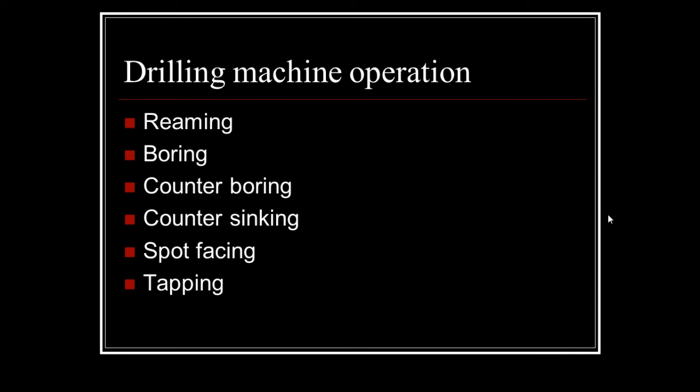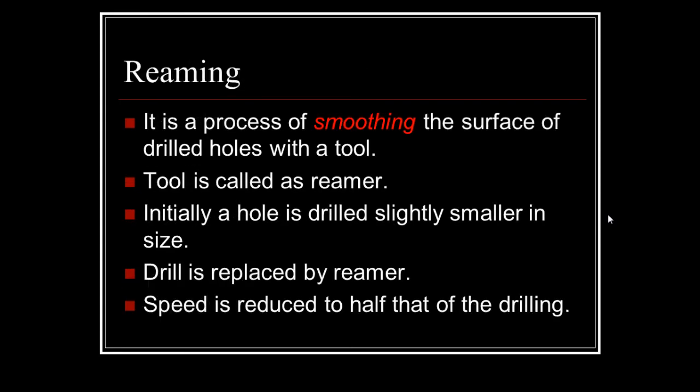Now let us discuss various drilling machine operations. The first operation is the reaming operation, which is carried out on the drilling machine. Now, what is the reaming operation? Reaming is a process of smoothing the surface of a drilled hole with the help of a tool. So already drilled holes, these internal surfaces, are smoothened with the help of the process called reaming.